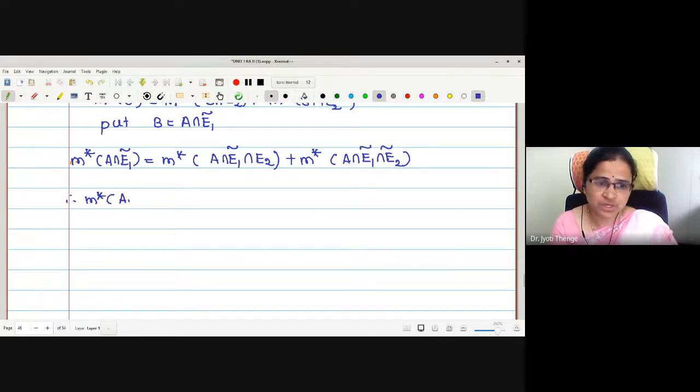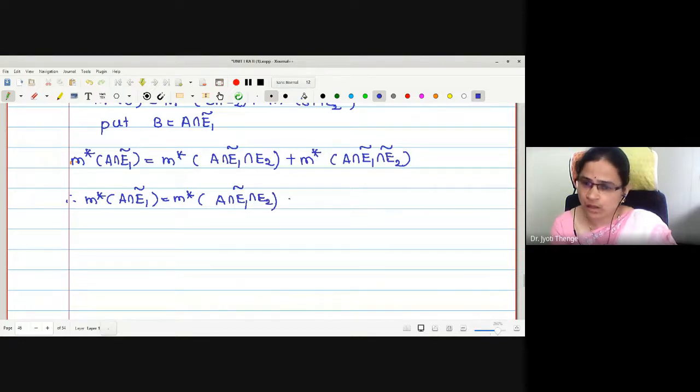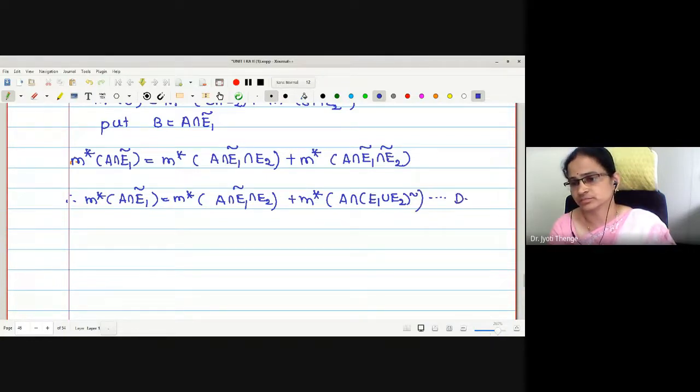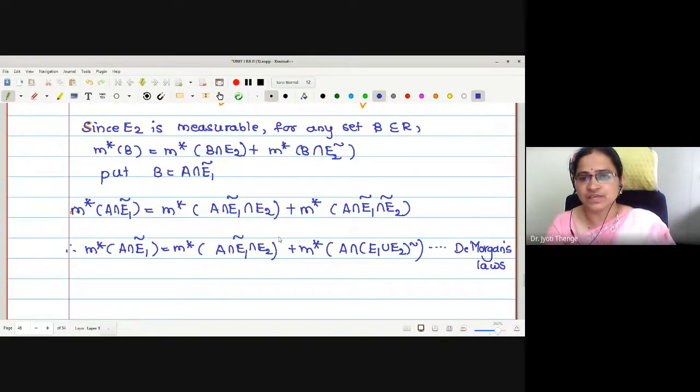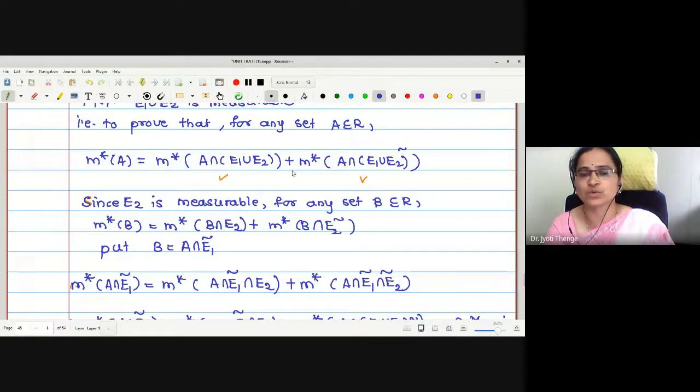The first term, M star of A intersection E1 complement, and the rest of the terms we carry as they are. Here by De Morgan's laws this is A intersection (E1 union E2) complement. With this, we have constructed the second term of this equation.